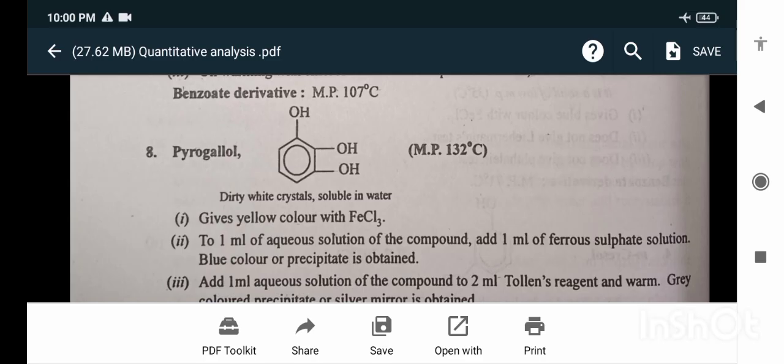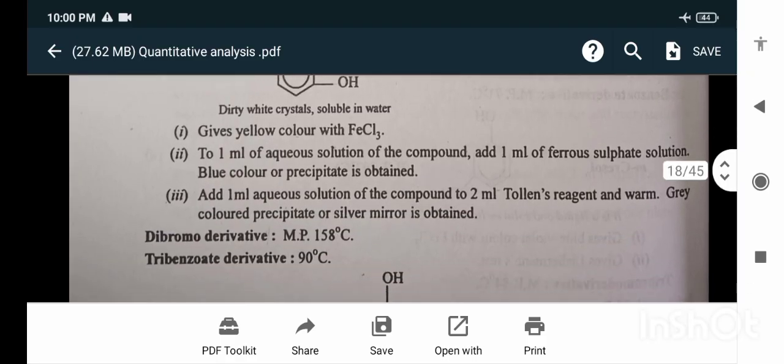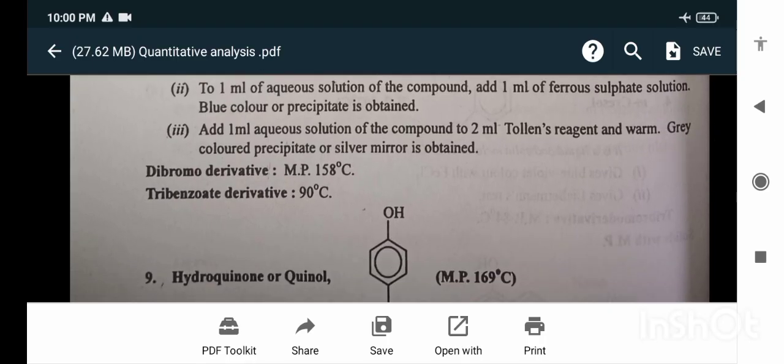To 1 ml of the aqueous solution of the compound, add 1 ml of ferrous sulfate solution. Blue color or precipitate is obtained. Add 1 ml aqueous solution of the compound to 2 ml Tollens reagent and warm. Gray colored precipitate or silver mirror is obtained. Dibromo derivative melting point 158 degrees Celsius. Tribenzoate derivative melting point 90 degrees Celsius.